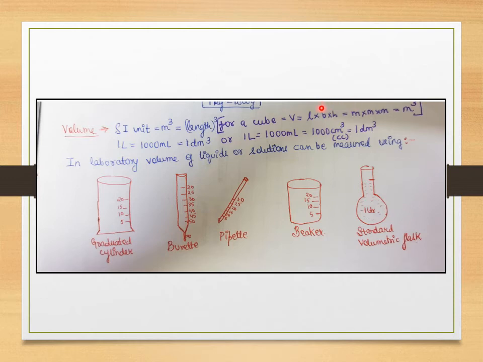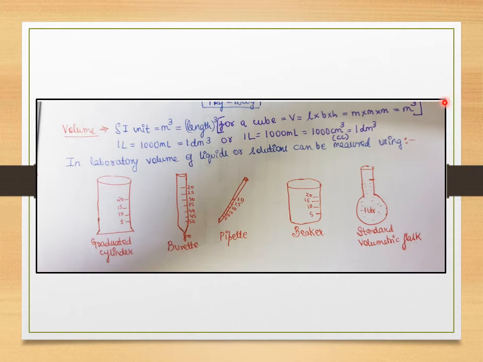Now you all know these are all measurements of length, right? So length would be measured using the SI unit in meters. Breadth you are also measuring using an SI unit in meters, and height will also be measured in meters, because you are measuring it lengthwise, maybe with a scale or anything. So whatever you are measuring is via an SI unit called meters. So meter into meter into meter will be equal to meter cube, right? The 3 might not be visible, but it is 3, right? So it would be meter cube.